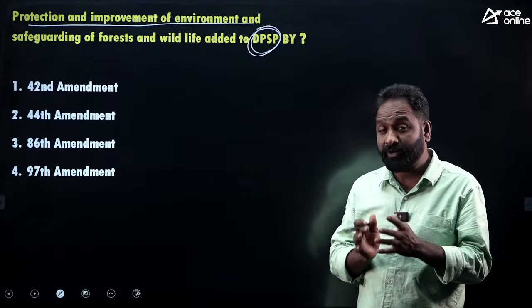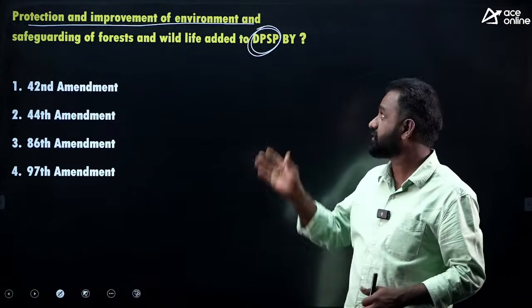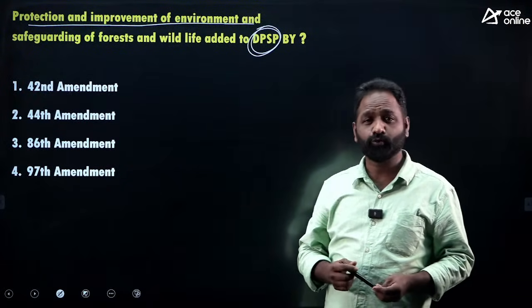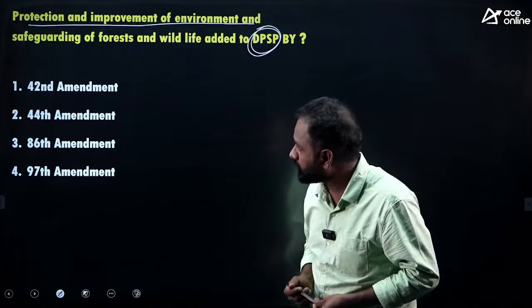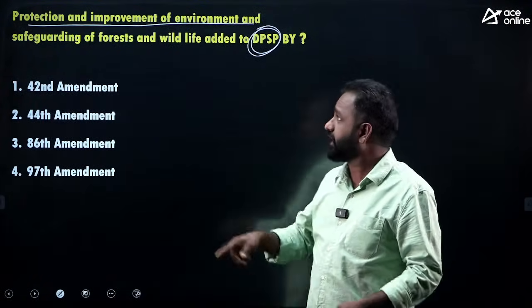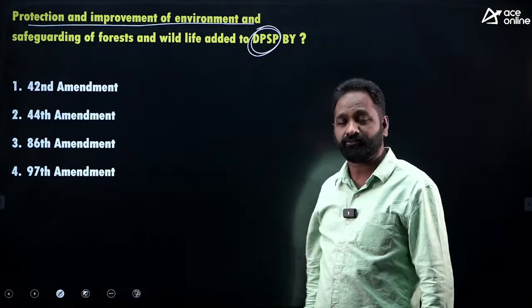Straightforward question. So Shiva Yadav, you say 42nd amendment. Okay, good. Can anyone say the protection and improvement of environment is related to which article?